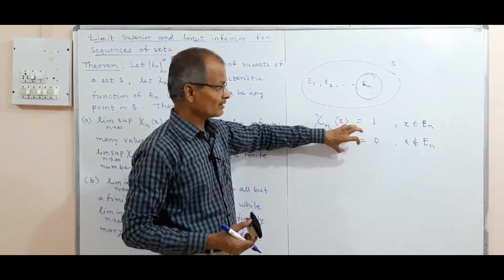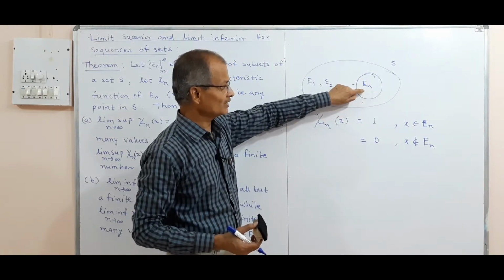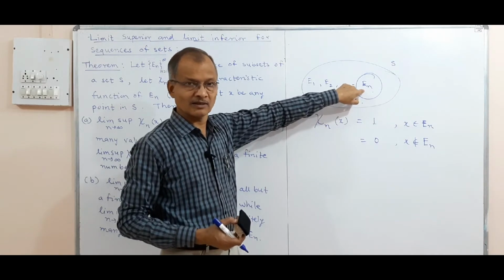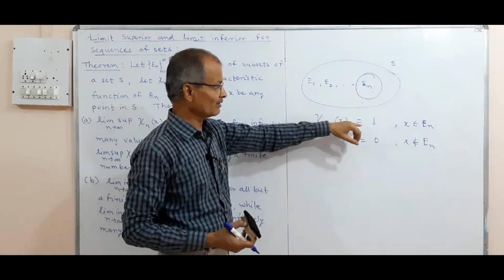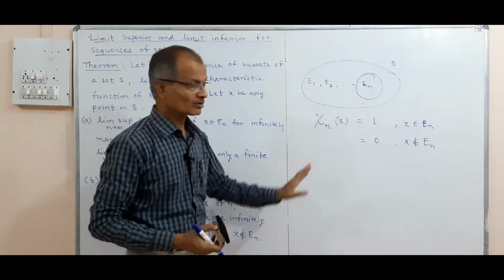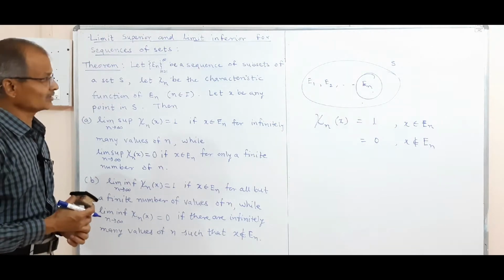So that characterizes the set. All those points which are in En have characteristic function value 1, and outside that the value is 0. So that is the meaning of the characteristic function we studied in the first chapter.